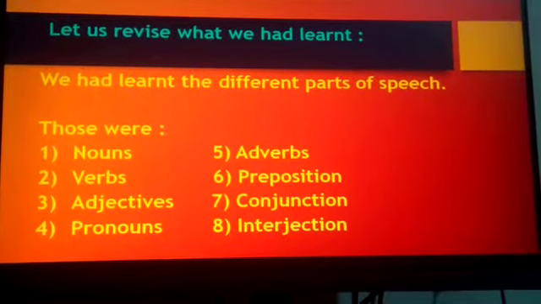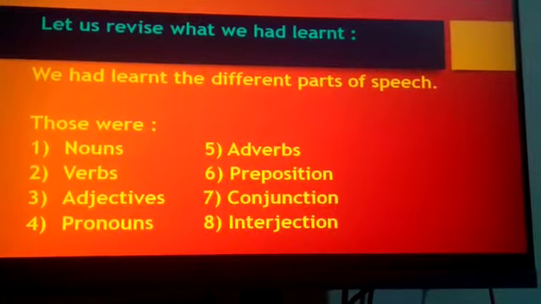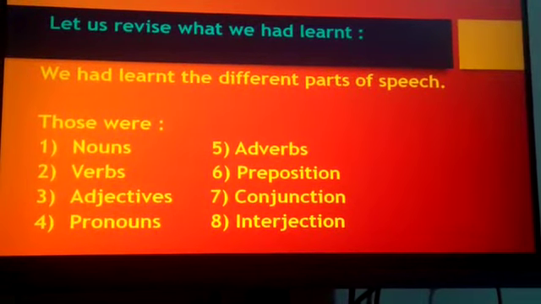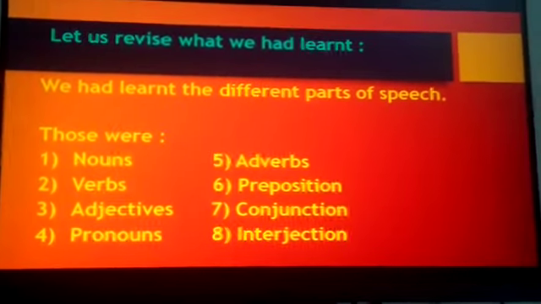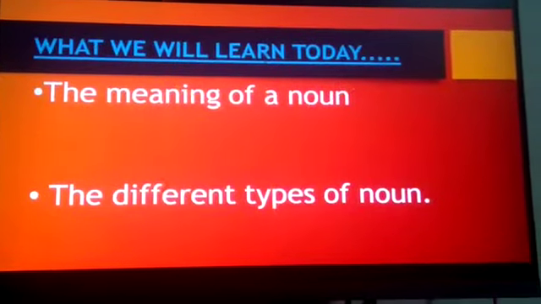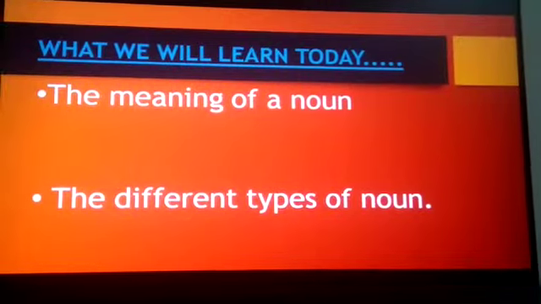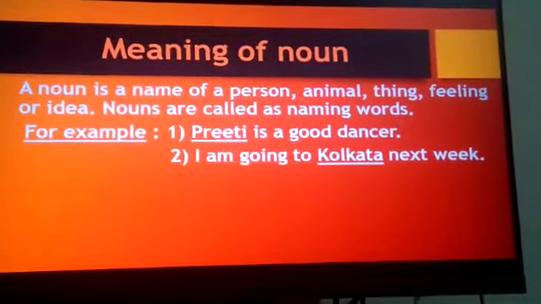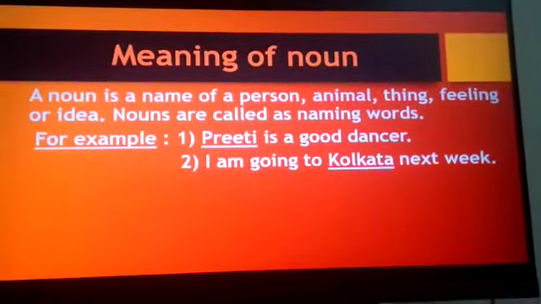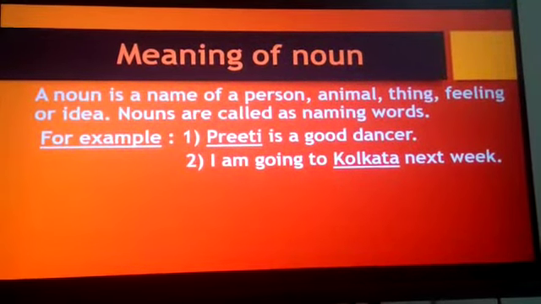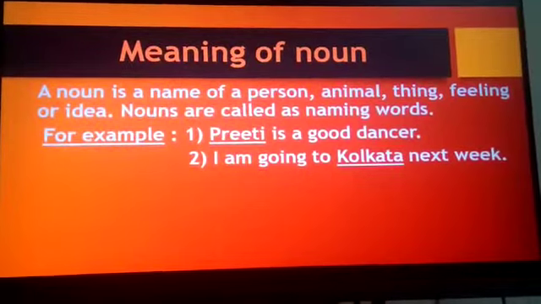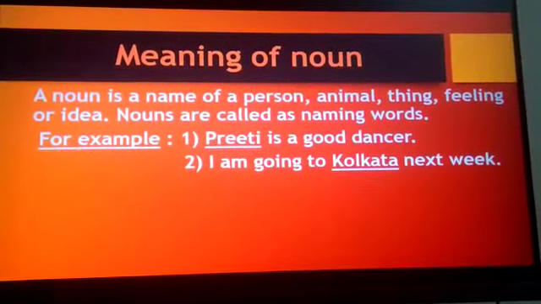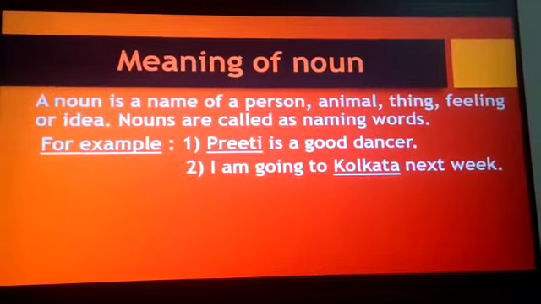We also saw that noun was one of the parts of speech. We learned the definition of noun and its examples. Today we are going to learn the meaning of noun and the different types of noun. Let us quickly revise the meaning of noun that we had already studied in the previous topic, that is parts of speech. A noun is a name of a person, animal, thing, feeling or idea. Nouns are called naming words.